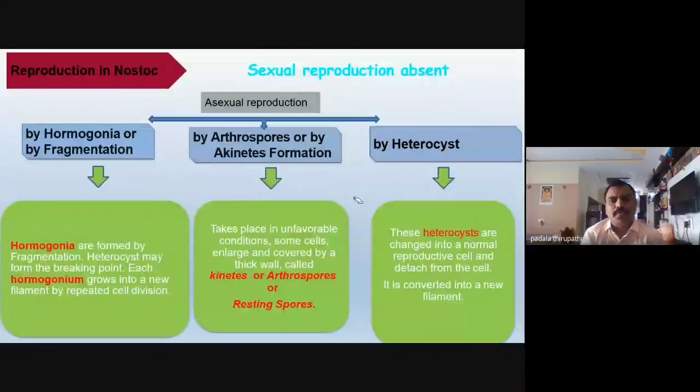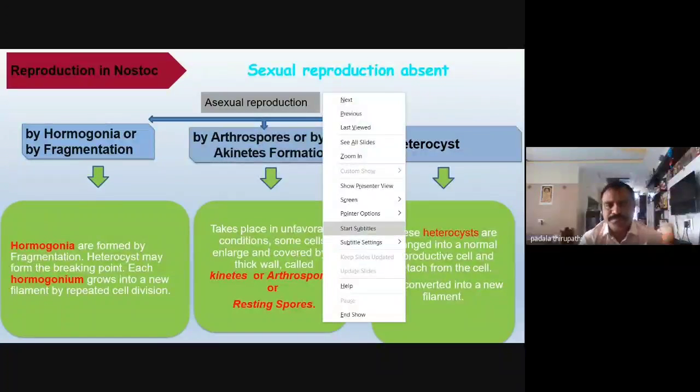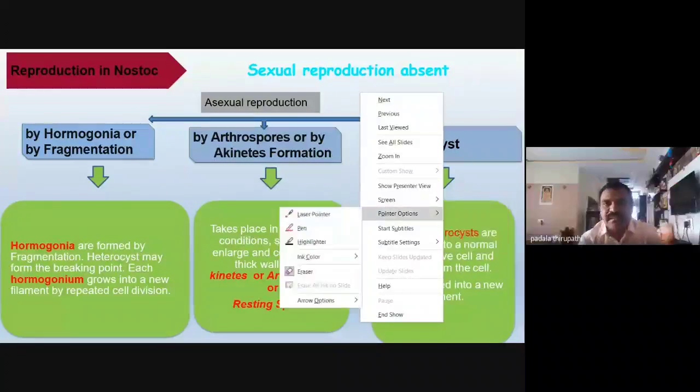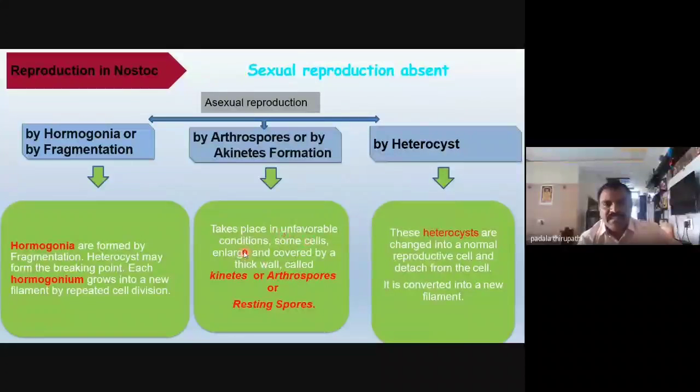Then arthrospores, formed by akinetes. These arthrospores or akinetes we can also call resting spores. These resting spores form whenever unfavorable conditions occur.